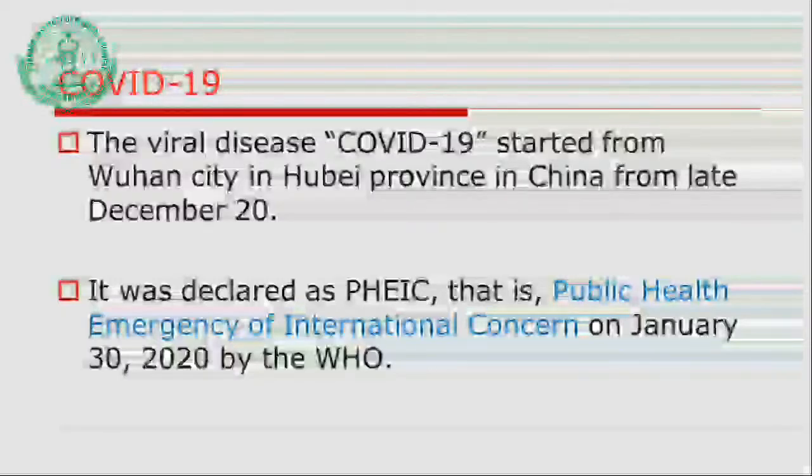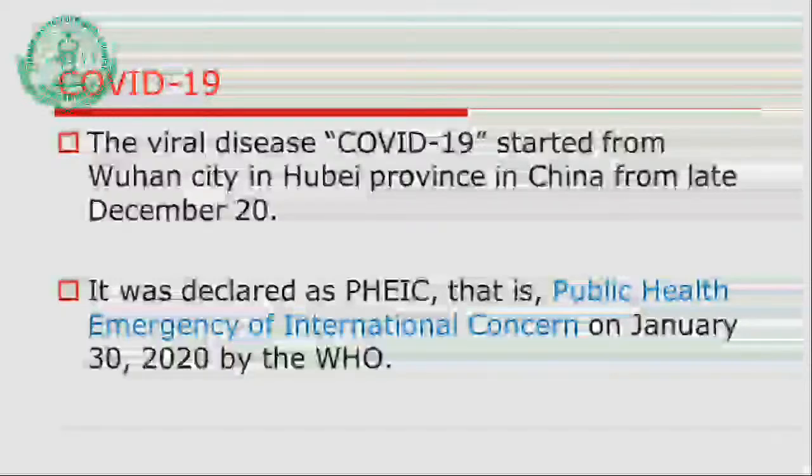It started in the city of Wuhan, Hubei province in China, from late December 2019. It was declared a public health emergency of international concern, PHEIC, on January 30, 2020 by the WHO.